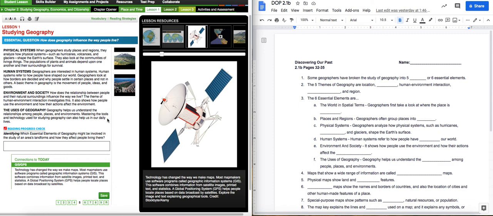It might be, man, this is really good soil, so we're going to become farmers. Or the soil is average, so we're going to become herders and raise animals who can just live off the weeds, let's say, that can grow there, okay? So we need to make sure we have that figured out. So you're blank for letter H. Geography helps us understand the relationship among all these things. As we got our essential elements, guys, we're looking at the earth, where it is, what it looks like, and how humans interact with everything that goes into it. Okay?